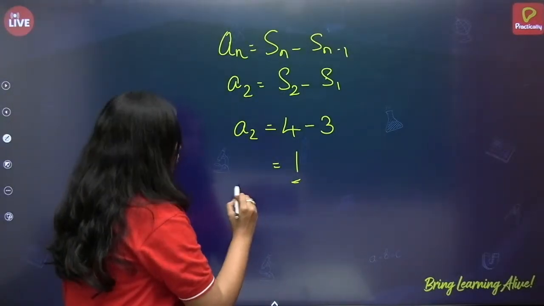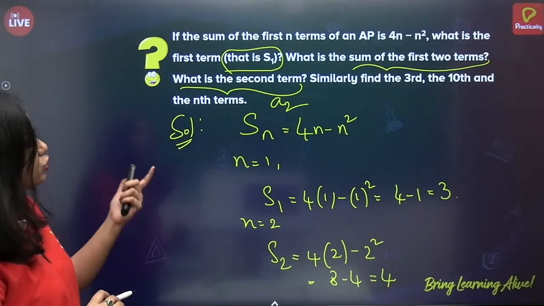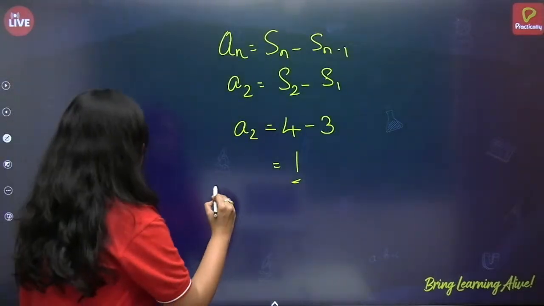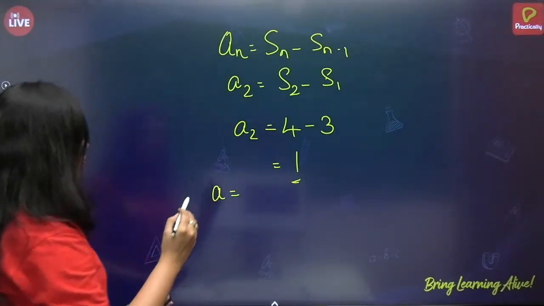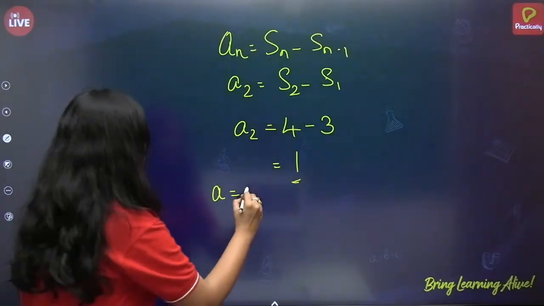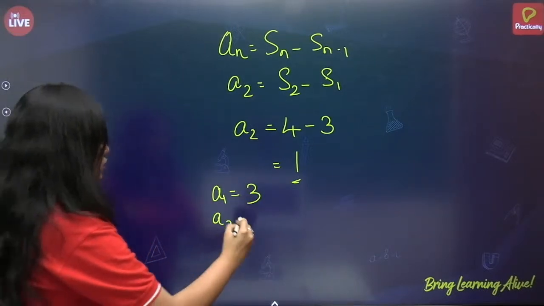Now we should find what is A3, A10 and An. Do we know the first term? Yes, 3. A1 is equal to 3, A2 is equal to 1.